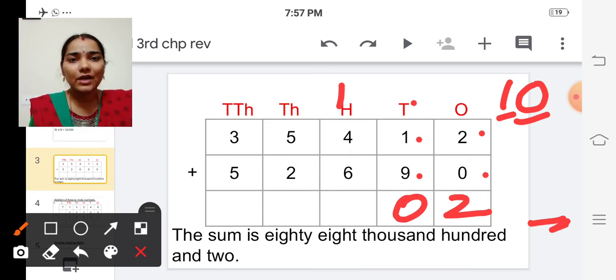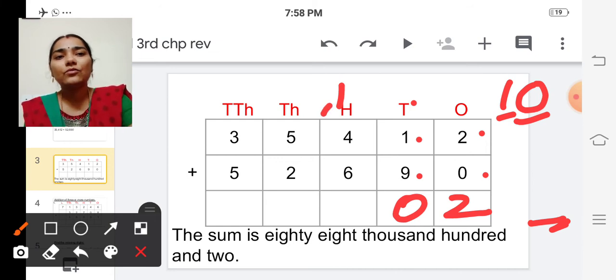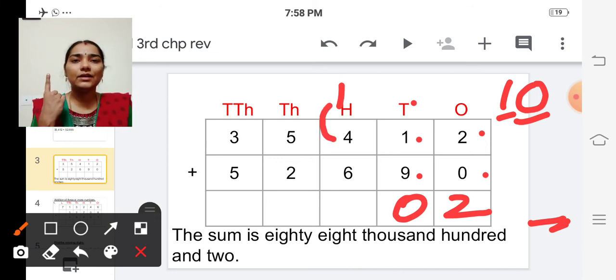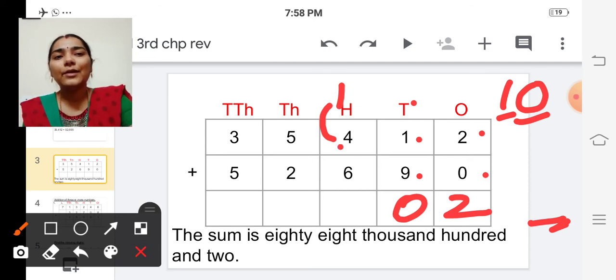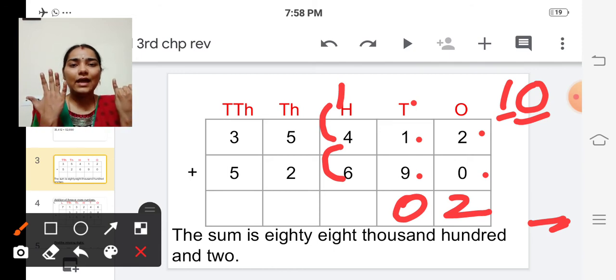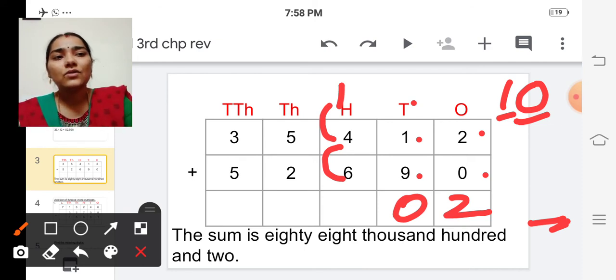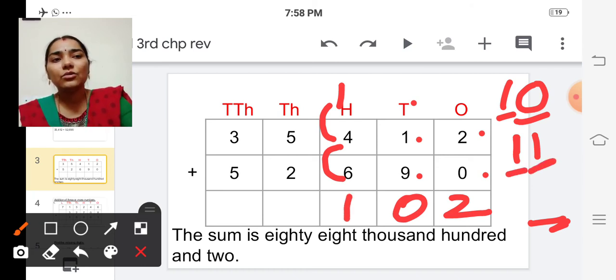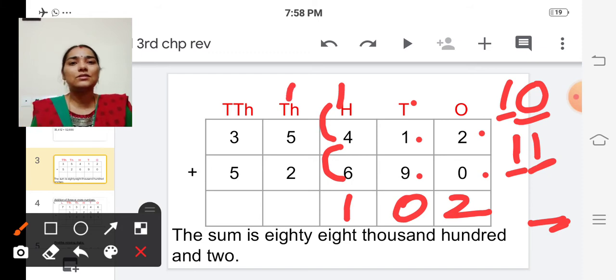So in hundreds place we are having 3 numbers to add, isn't it? So first let's add 4 and 1. So 4 in the mind, 1 in the finger. After 4, 5, isn't it? Now 5 plus 6. So 5 in the mind, 6 in the finger. After 5, 6, 7, 8, 9, 10, 11. So again we are getting 2-digit number. So we are going to put this unit digit in the answer place and we have to carry over this 1 to the next place, that is thousands place.